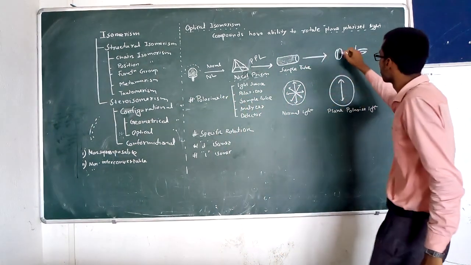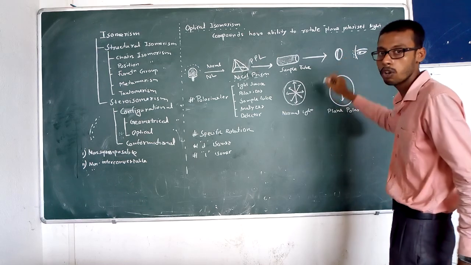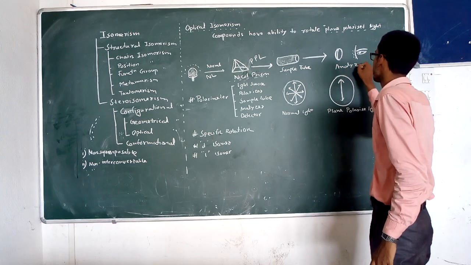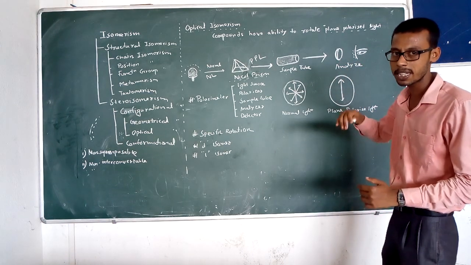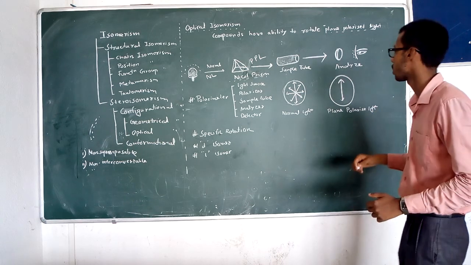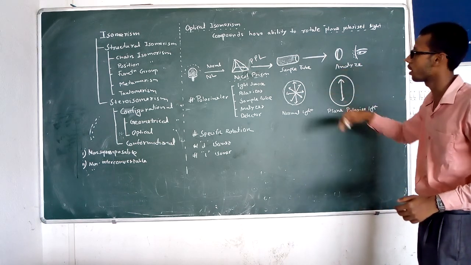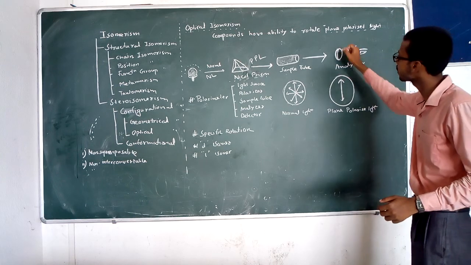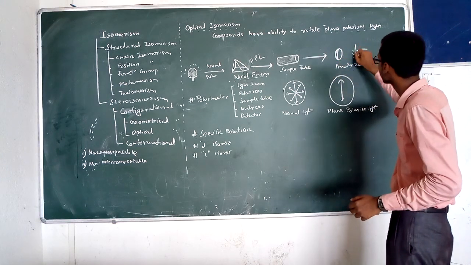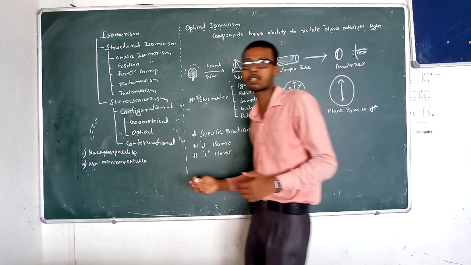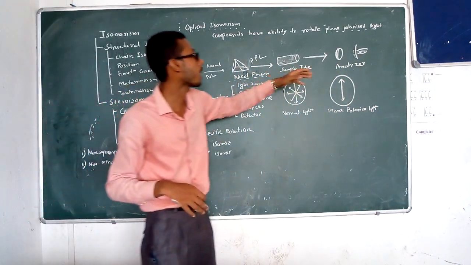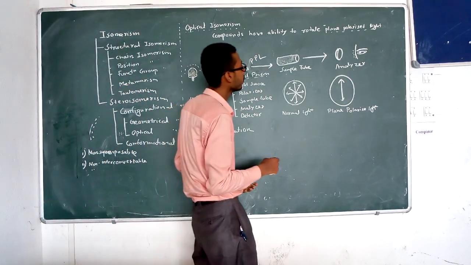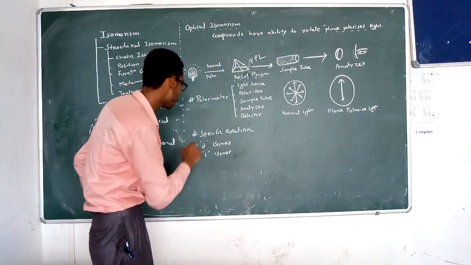After passing through the sample tube, the light is hit by another Nicol prism, which is known as the analyzer, because it analyzes the specific measurement. Which measurement, I will discuss after. The analyzer measures it, and using a detector we can measure what is analyzed by the other Nicol prism. So what is the measurement? The measurement is the specific rotation.